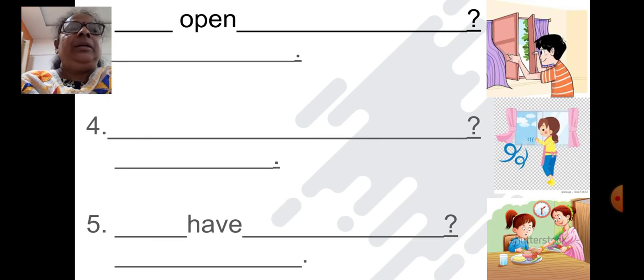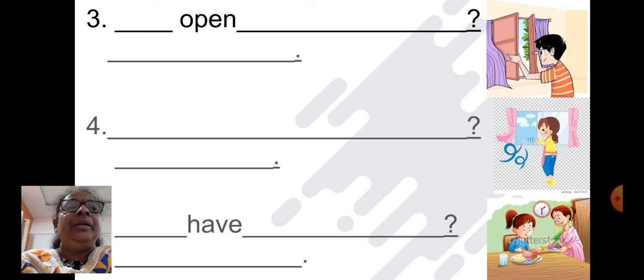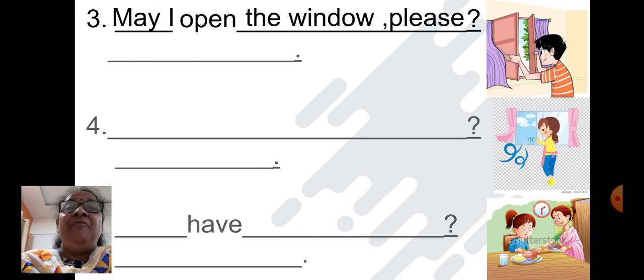Now, what is this boy doing? He's opening the window. So what is he asking? May I open the window please? Yes, you may.